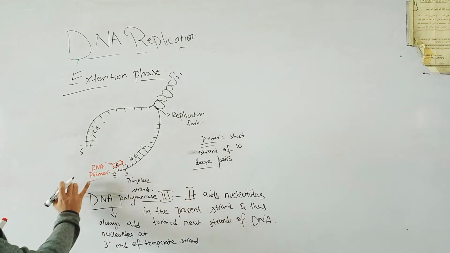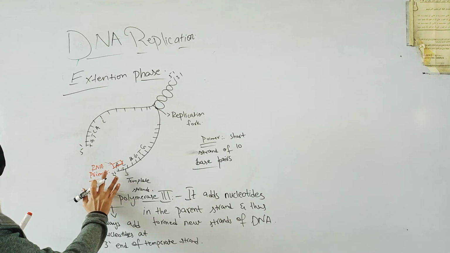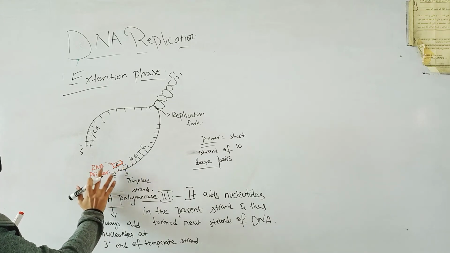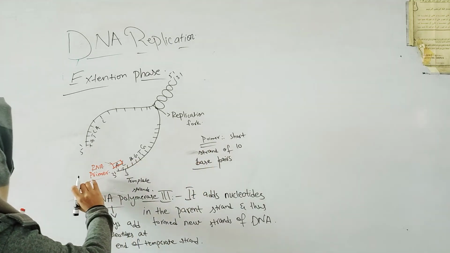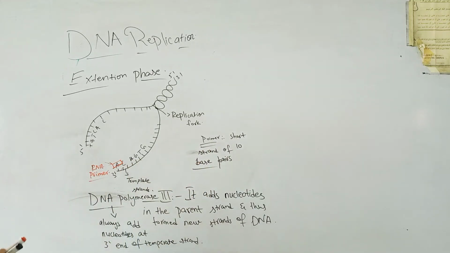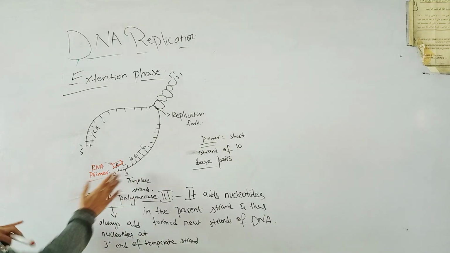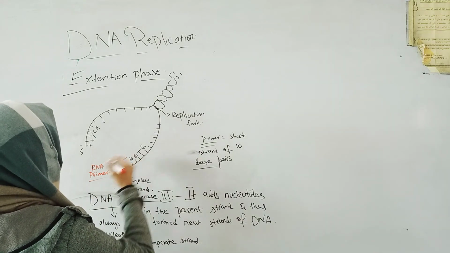So before the adding of new nucleotides, recognition of the 3' end of the template strand is necessary by a short strand of nucleotides, which is done by the RNA primer. Once the RNA primer is attached at the 3' end, now the DNA polymerase will come.